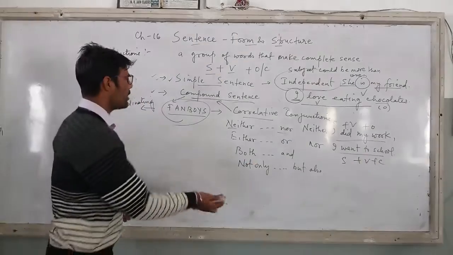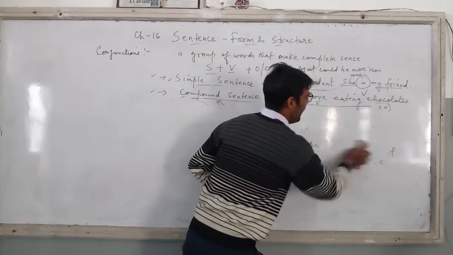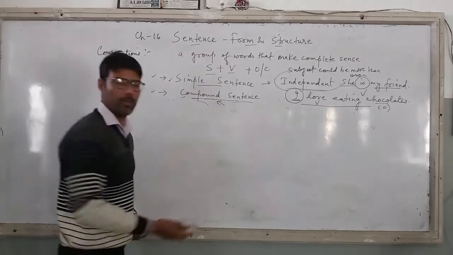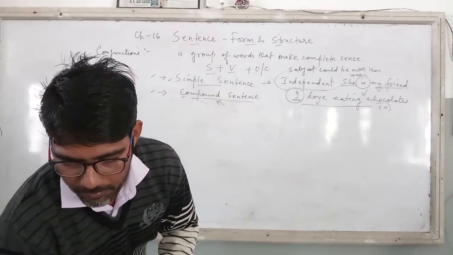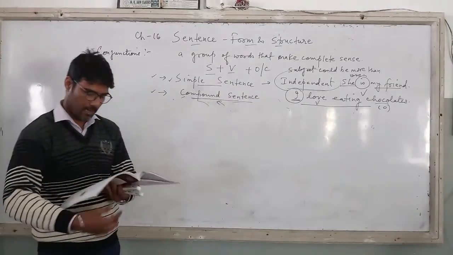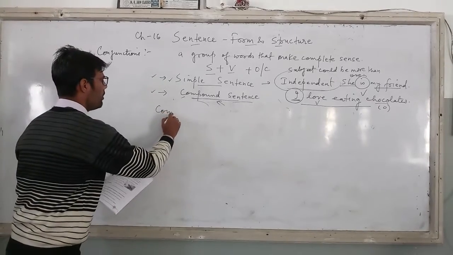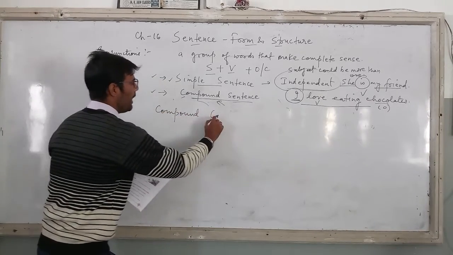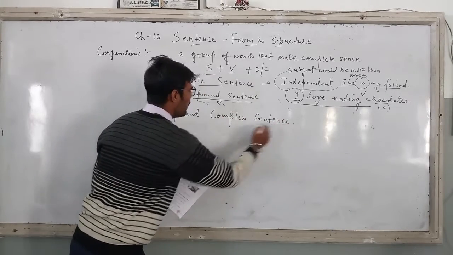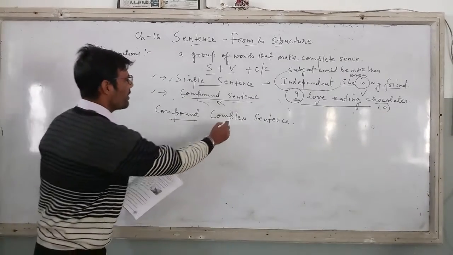Now coming down to the last part, that is compound complex. For this I would ask you to refer to page number 97 of your book, compound complex sentence. Right? Now as the word says, compound complex means the use of coordinating conjunction, children, and at the same time subordinating.